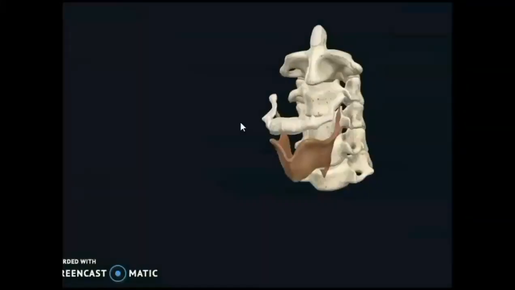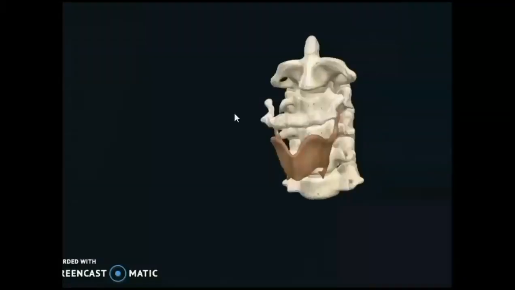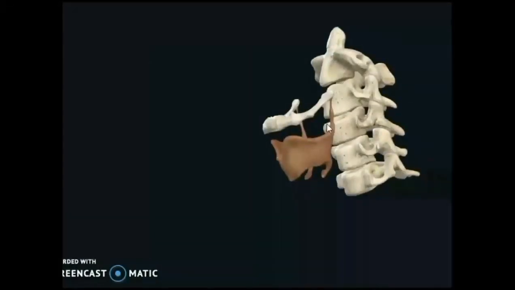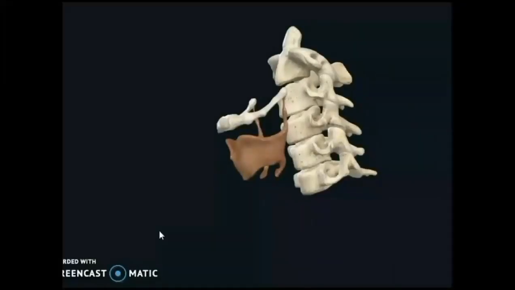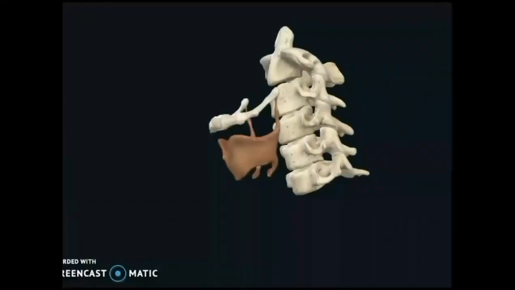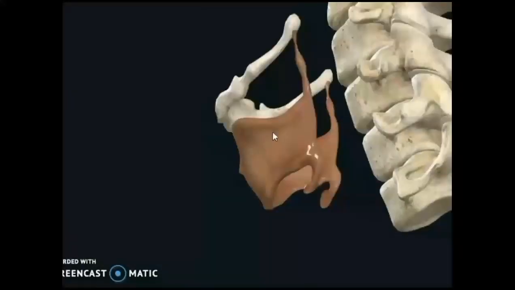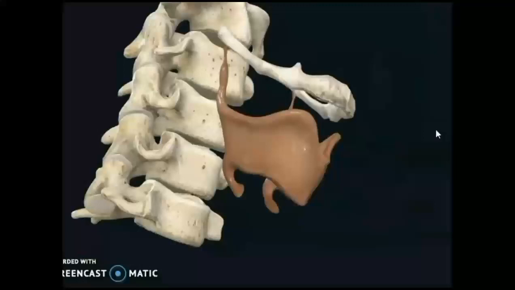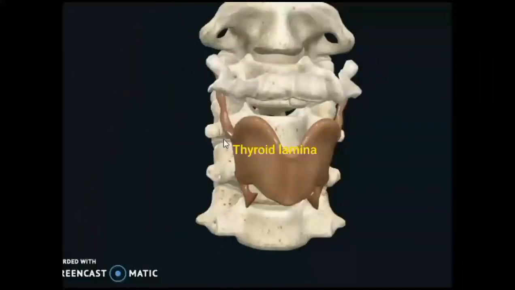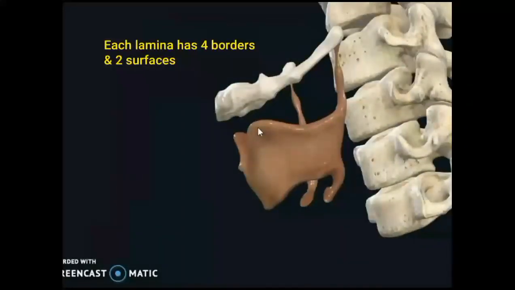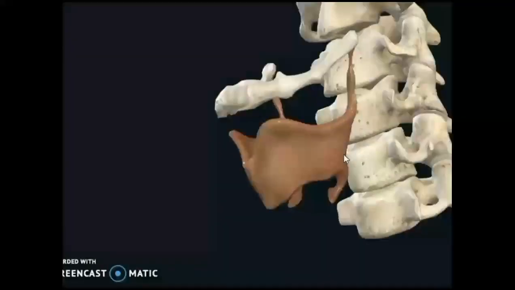And when you see in the animation here, a shield like cartilage having two lamina, and it protects the larynx from the anterior direction, lies opposite to C4 and C5 vertebra there, and two lamina meet in front forming the thyroid angle. You can see, if you see one thyroid lamina, it presents four borders, that is superior, anterior, inferior and posterior. You can see the superior border and the two surfaces and four borders.